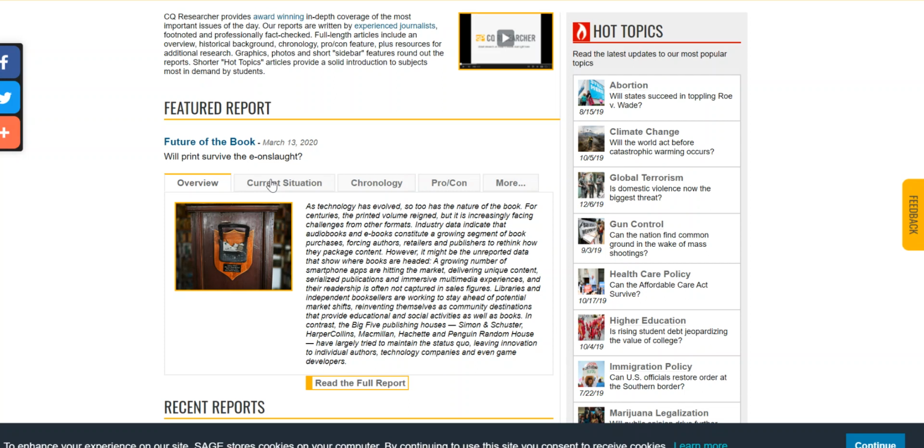The hard copy, you have a front, you have a cover, and you go through the book. And I'm sure that this article is talking about whether the ebook is going to replace the traditional book. That's related to the argument that you made in the first essay. This is something that you could perhaps look at.